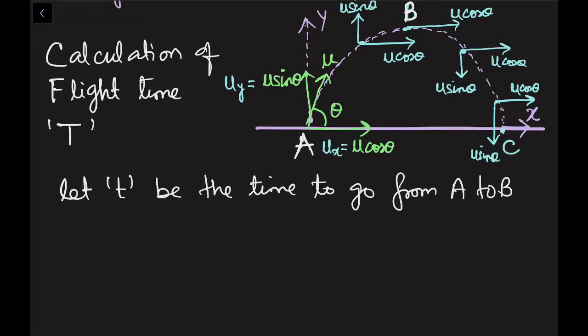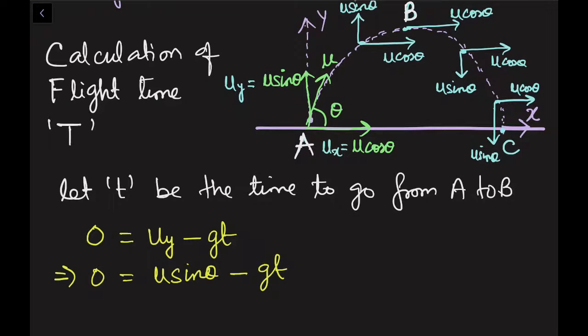So V is the final velocity at B. The final velocity at B is obviously 0 because that is the highest point. V is equal to uy minus gt. I wrote uy because I am dealing with all equations along the vertical direction. So 0 is equal to u sin theta minus gt.